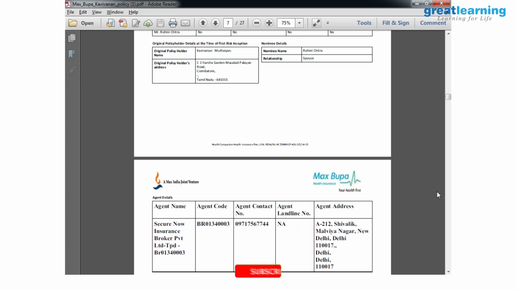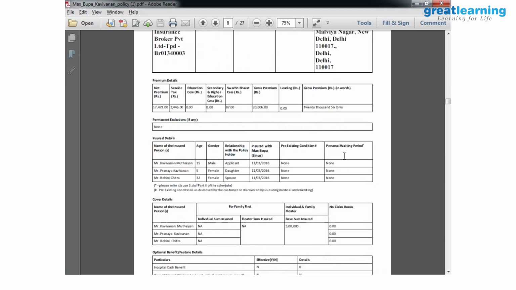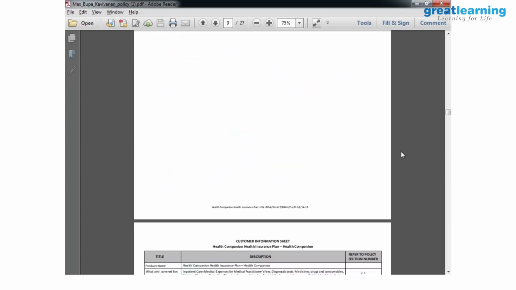But I think you can edit the PDF with some good software. To edit a PDF itself, you need a professional editor. We need to have that licensed version. If it is a scan, you cannot edit it, isn't it? If it's a scan, you will not be able to edit it. Yeah, Acrobat Reader, but those are licensed versions. Okay, I understand. So this is how a policy document generally looks. I'll just quickly go to the demo part.